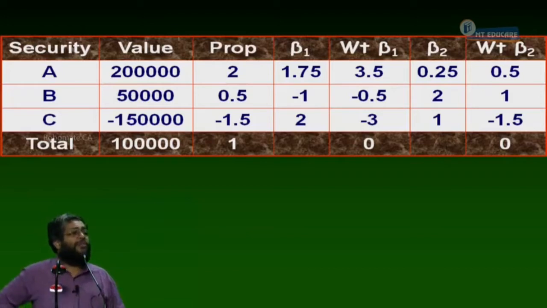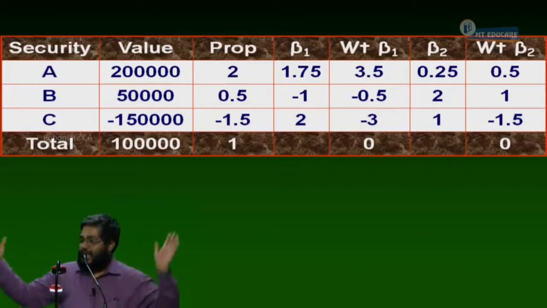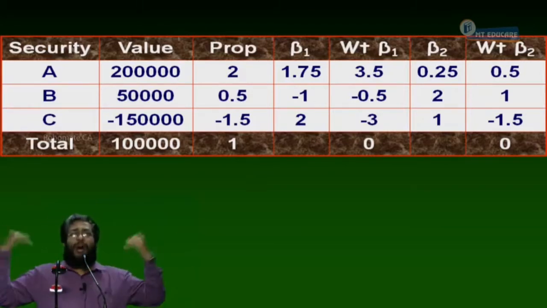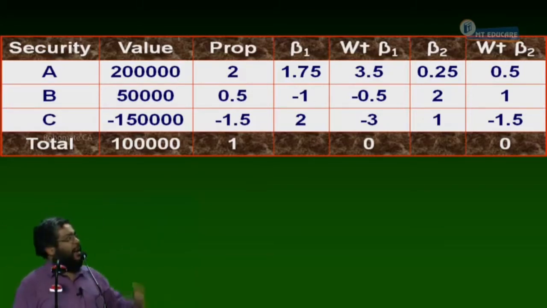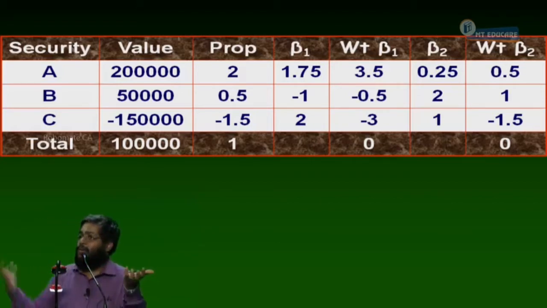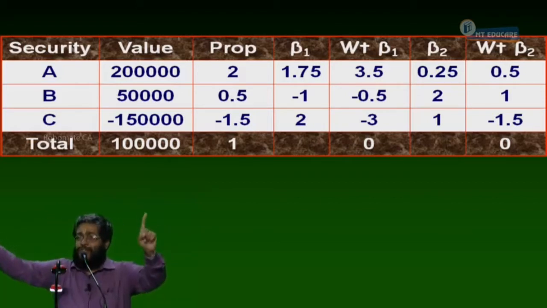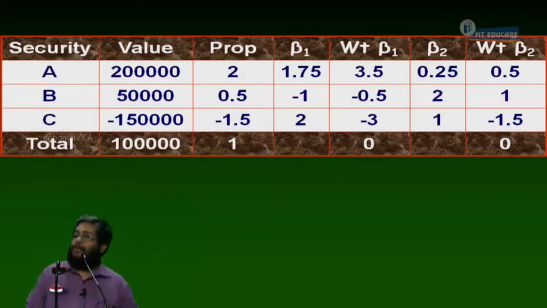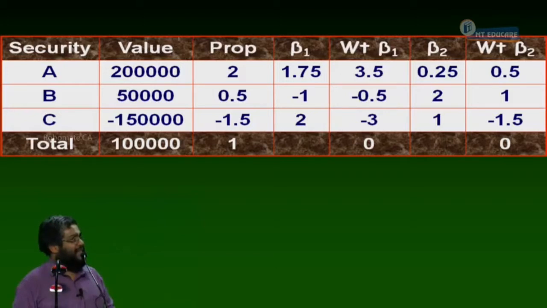Now, if I borrow shares, that is what I call short selling. What is short selling? Borrowing share. I borrow security C and then sell it for 1,50,000. With that money and the 1 lakh already in my hand, I invest. So I take another borrowing route. Instead of borrowing money, I am going to borrow a share. This APT is a very interesting prospect. Are you following what I am saying?